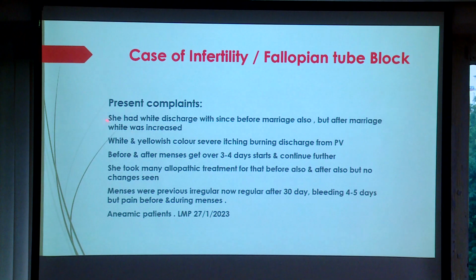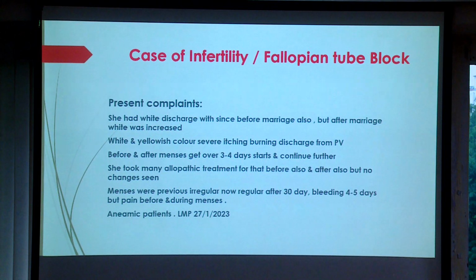What was the complaint? She had white discharge before marriage also. After marriage, it increased. The leukorrhea was white and yellow in color, with severe itching and burning from the PV discharge. It starts after menses get over, 3-4 days after, and continues further.